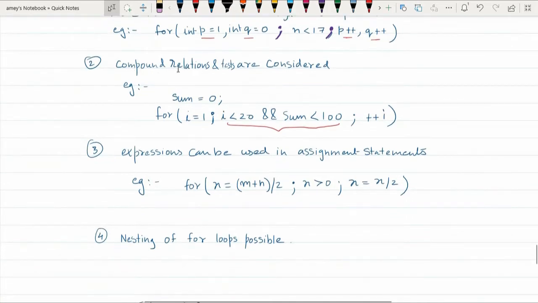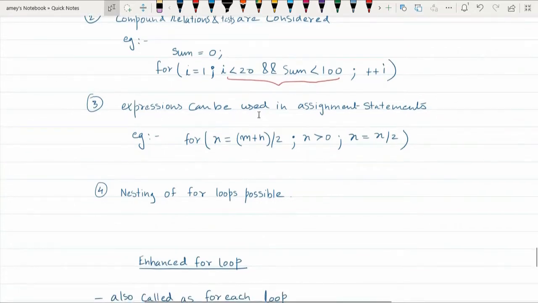Another feature is that compound relations and test can be considered. For example, here you can see the compound condition checking is done. I less than 20 and sum is less than 10. It can even become more complex. So very compound relations and tests can be considered for condition checking. It is allowed by for loops.